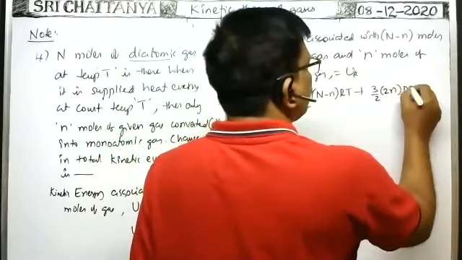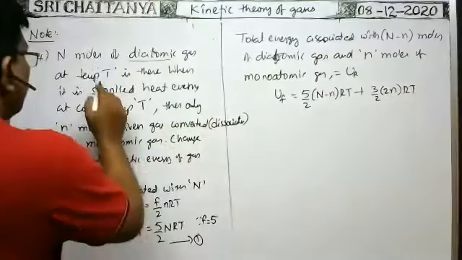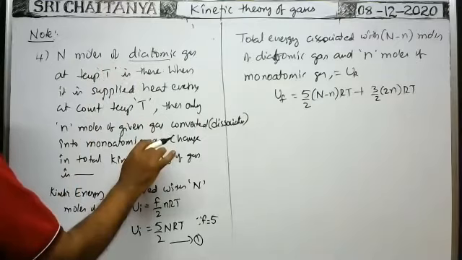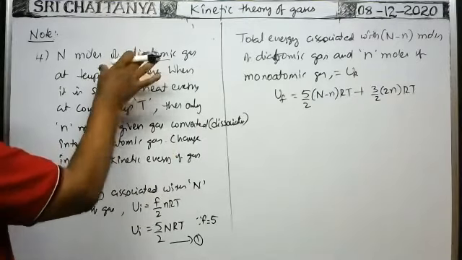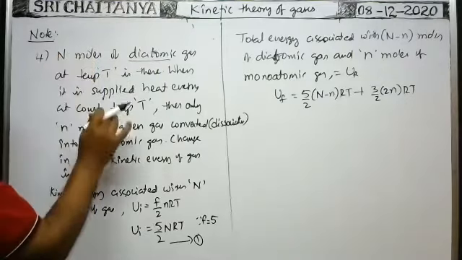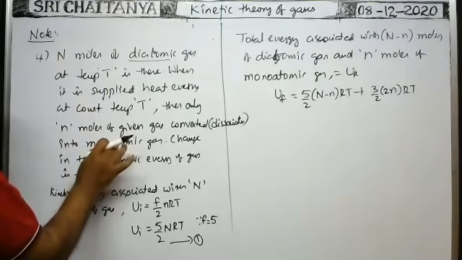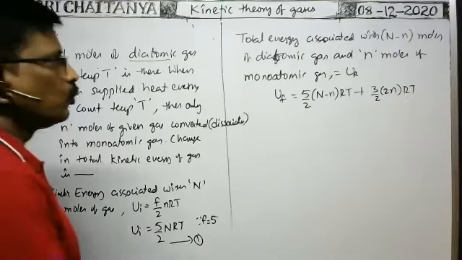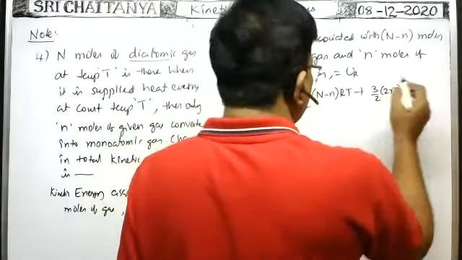Each molecule divides into 2 atoms, so the number of moles of monatomic gas becomes 2n. That's why we write 3 by 2 into 2n into RT.